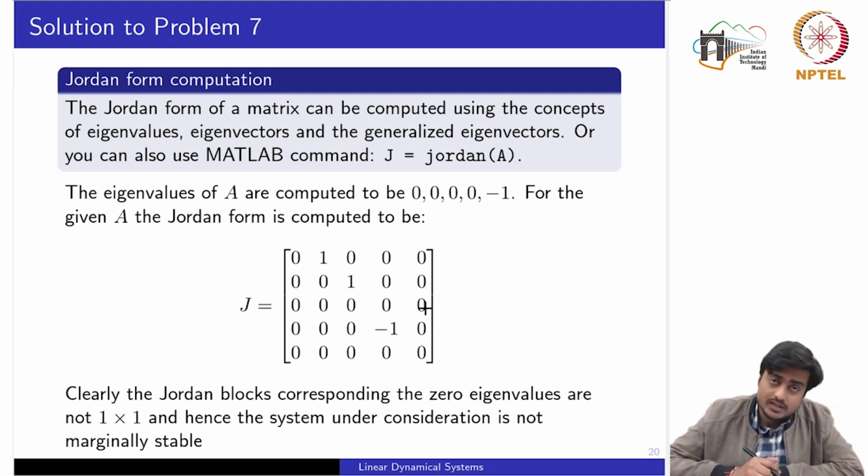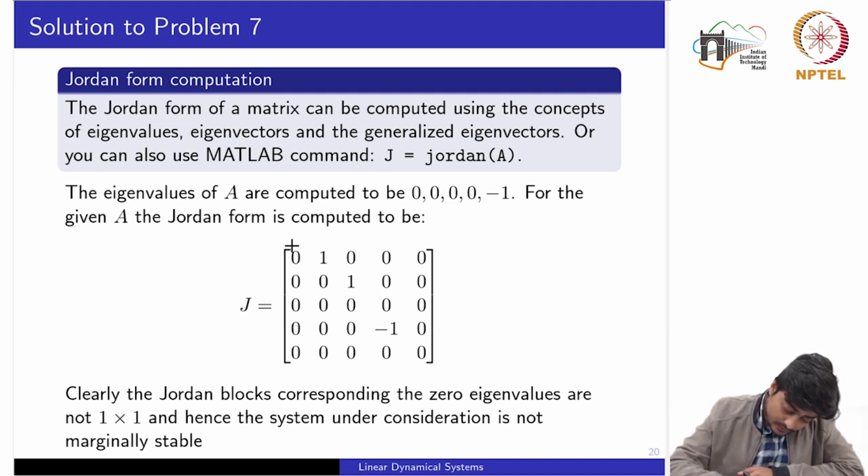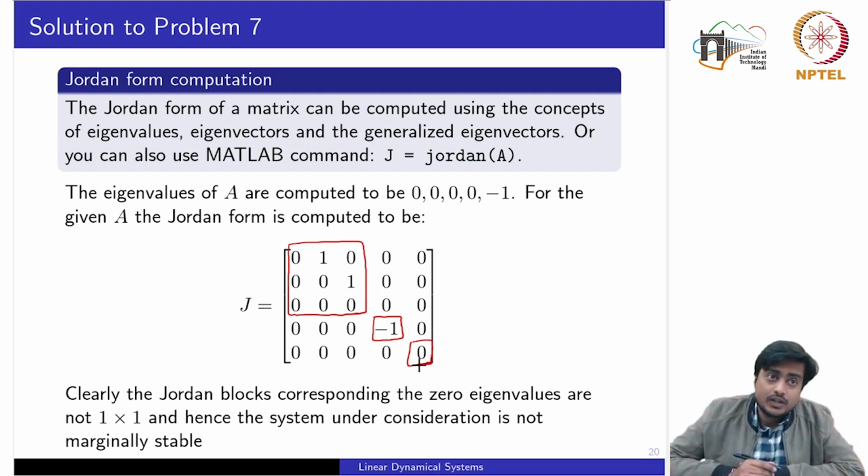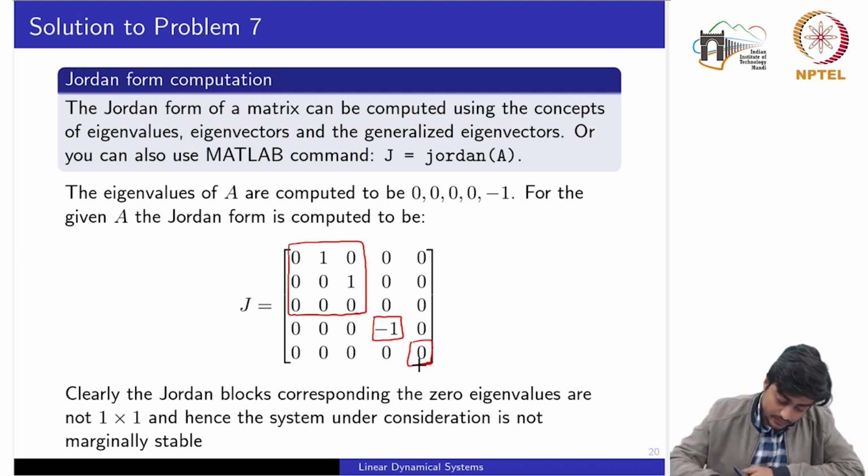So first of all we'll form the Jordan blocks. The first block is this one, which corresponds to 3 repeated eigenvalues at 0. Another Jordan block is with respect to -1, and the last Jordan block is with respect to the 4th eigenvalue at 0. So here we notice that for the repeated eigenvalues at the origin we have a Jordan block of 3 cross 3. So this system is not a marginally stable system.